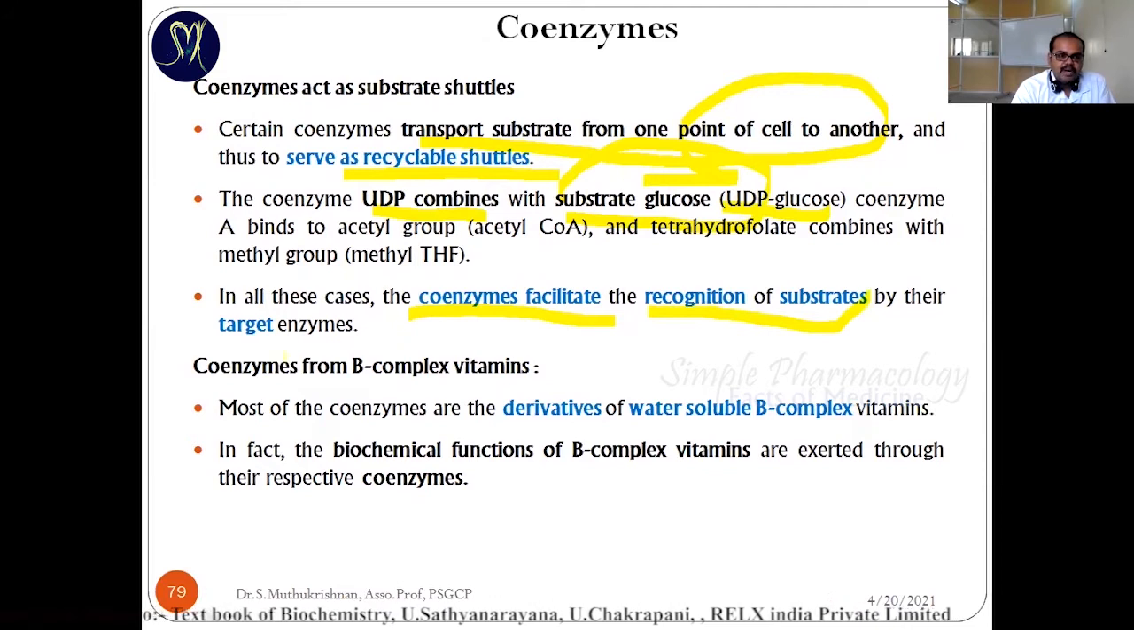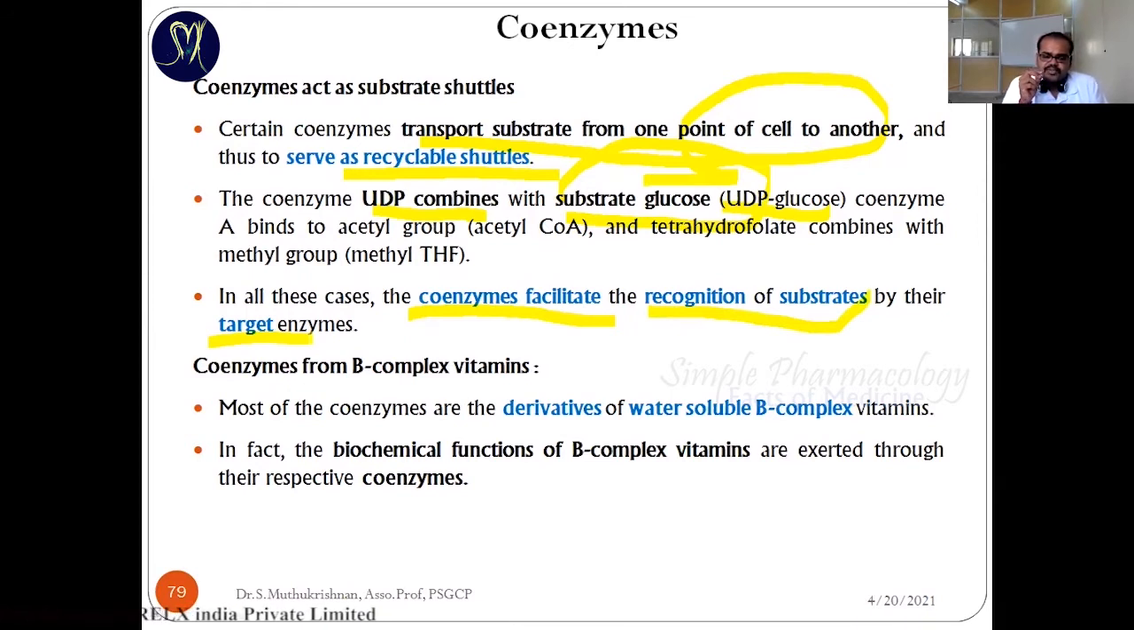So in all these cases, the coenzyme is going to facilitate the recognition of substrate by the target enzyme. That means if a target enzyme is there, the target enzyme may not be able to easily find the substrate. In those cases, your coenzyme is going to act as a recognition unit.